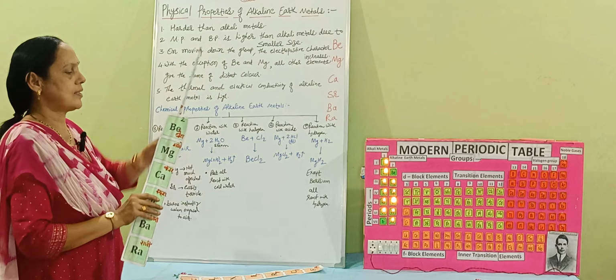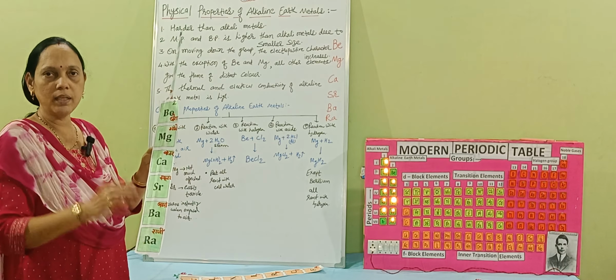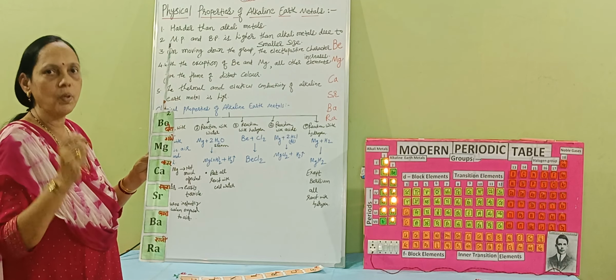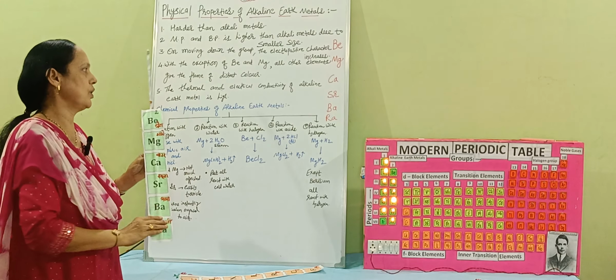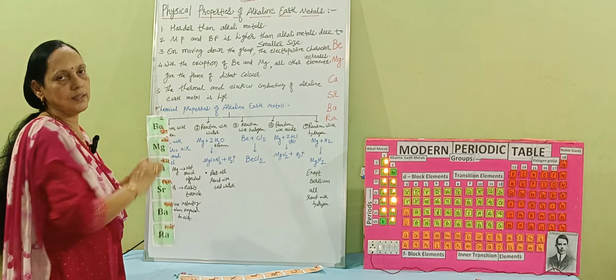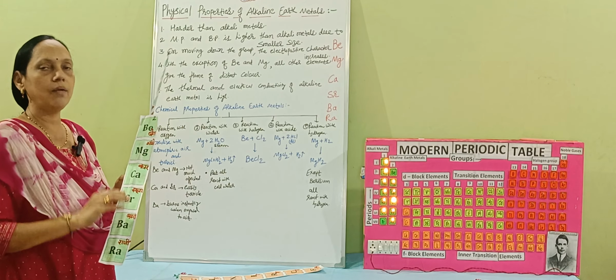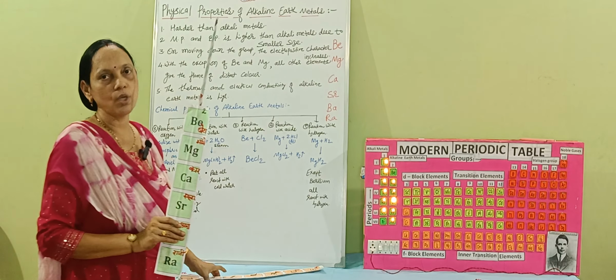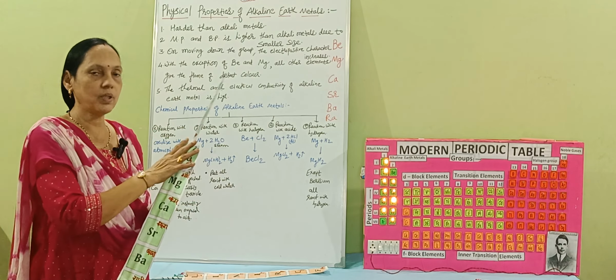Fourth point, except beryllium and magnesium, if we are burning these elements, they give a very distinct flame. And the last point is that the thermal conductivity as well as the electrical conductivity is also very high. So these are the 5 points for identifying the element on the basis of its physical properties.